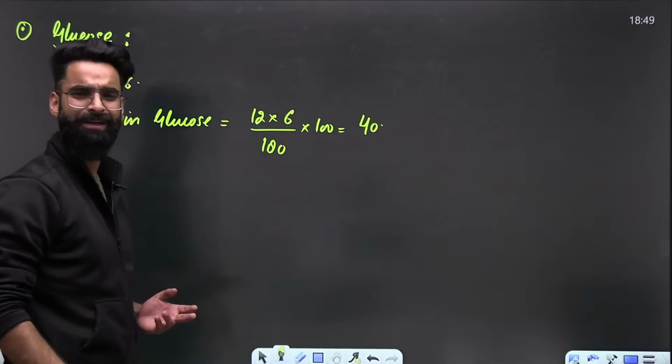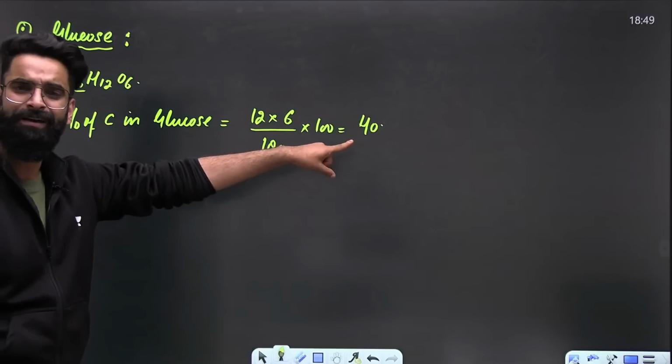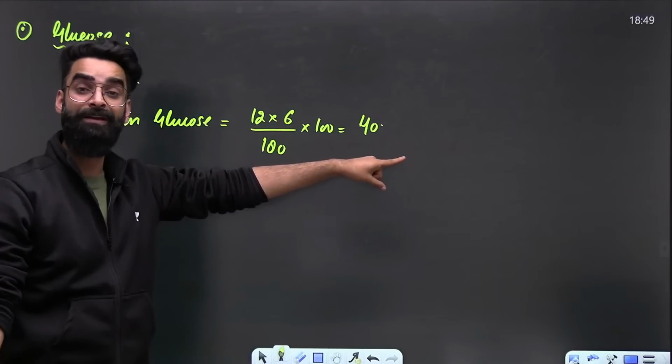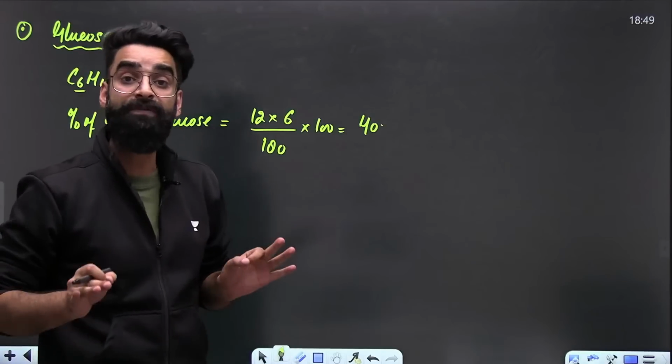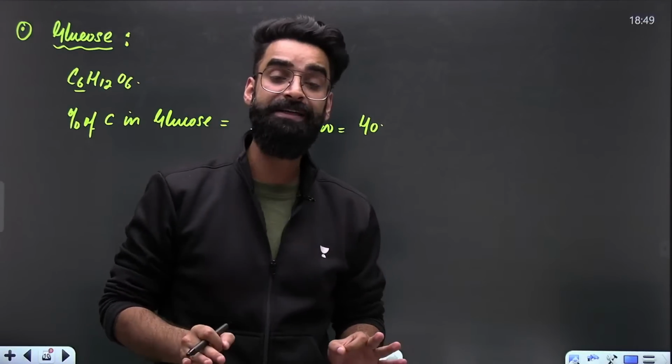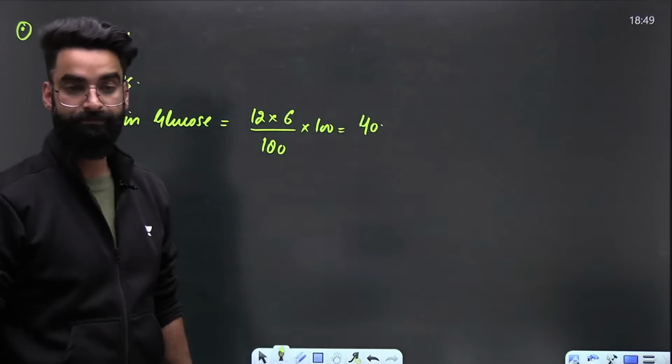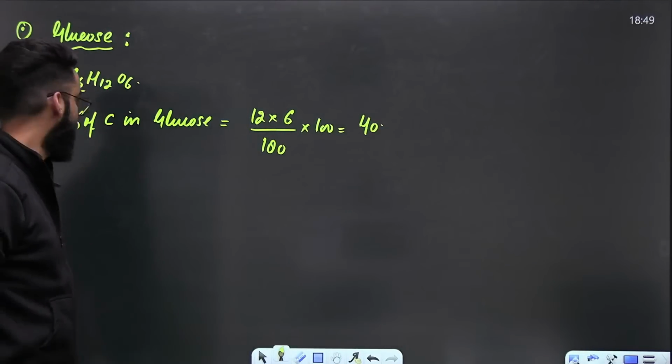What does it mean? Percentage of carbon in glucose is 40 by mass. That means 40 grams of carbon will be present in 100 grams of glucose. Correct?